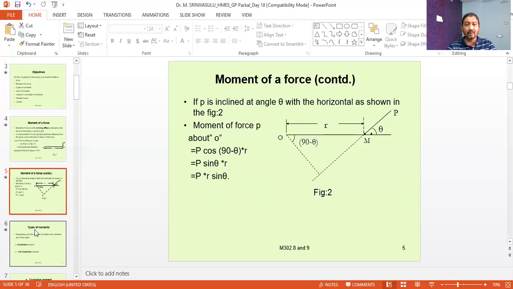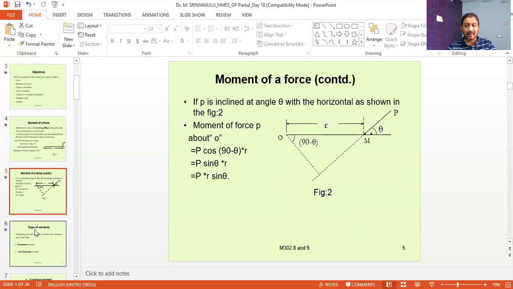Now here the force and the perpendicular distance are constructed. The perpendicular distance becomes r into cos of the angle, that is r into cos(90 minus theta).